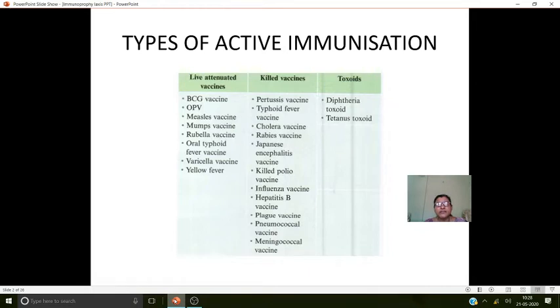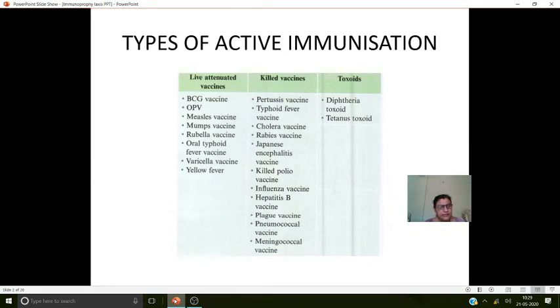It means short life. This killed vaccine has a short life, and only to some extent can it give protection. Again booster doses have to be given for these killed vaccines. The examples for killed vaccines are pertussis vaccine, typhoid fever injectable vaccine, cholera vaccine, rabies, Japanese encephalitis vaccine, and killed polio vaccine. It is an injectable form. And influenza, hepatitis B vaccine, plague, pneumococcal, and meningococcal. These are all killed inactivated vaccines.